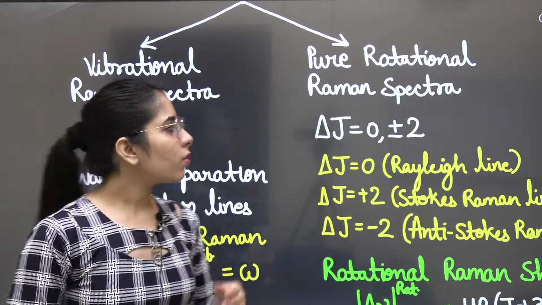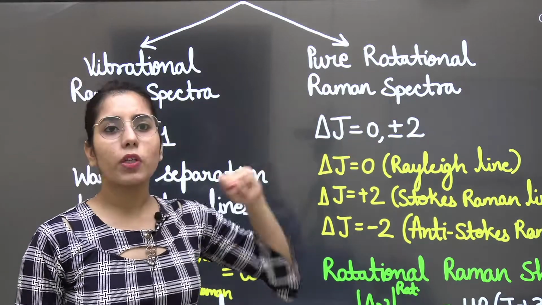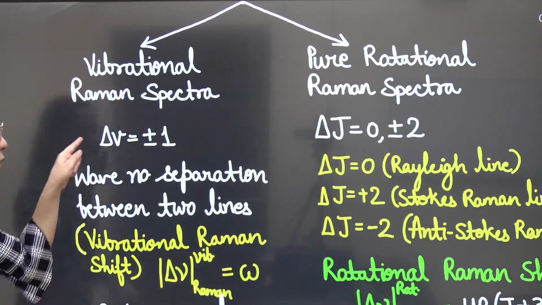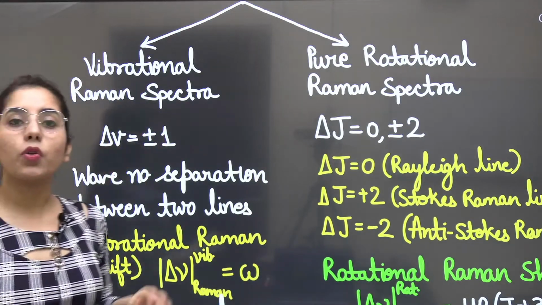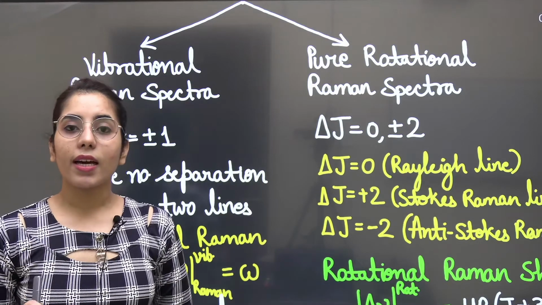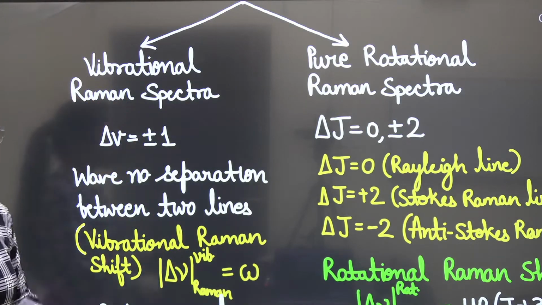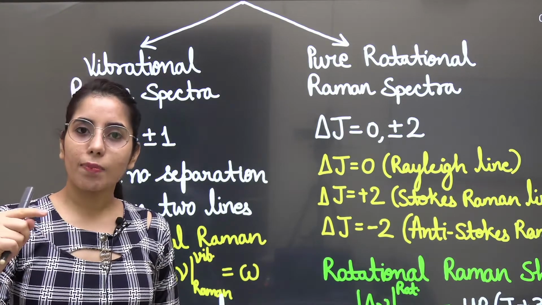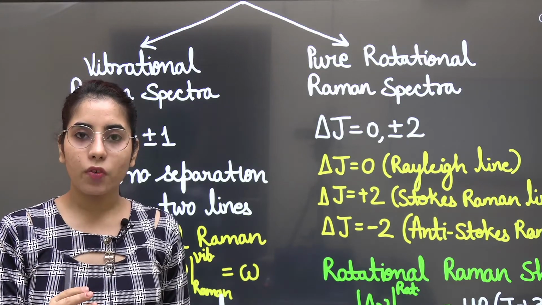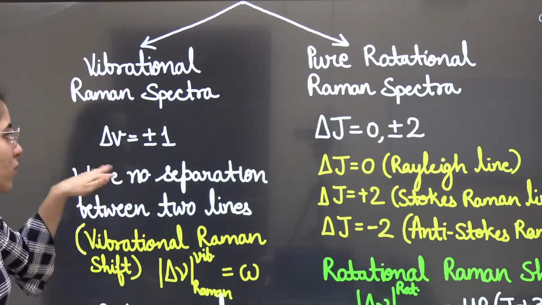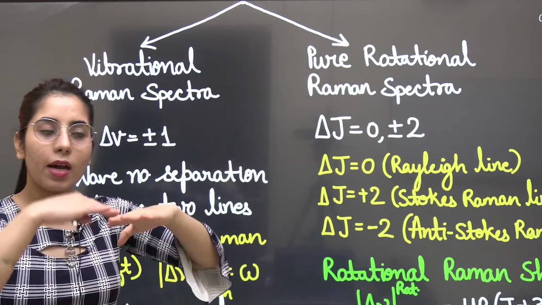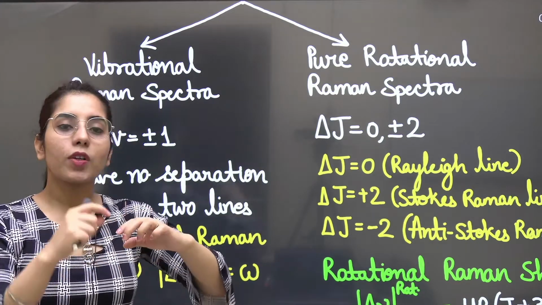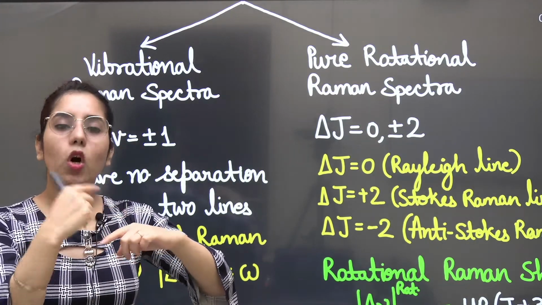Now you will be saying, okay, but why has delta J equal to 0, plus minus 2, or delta v equal to plus minus 1 been noted down here? Basically, these are the selection rules. In the vibrational Raman spectra, transitions from one vibrational level to another can take place only if there is a difference of plus 1 or minus 1.